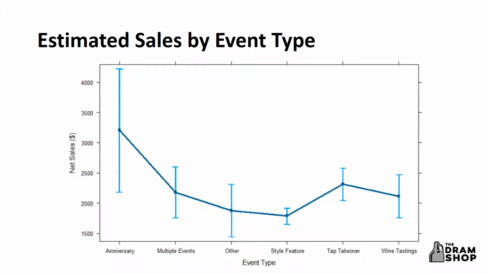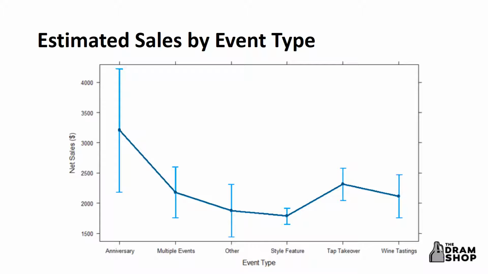Looking at this chart, we can see how the estimated net sales for a day vary for a given event type while controlling for the other variables in the model. The light blue bars for each event type represent the standard error from the estimated total.